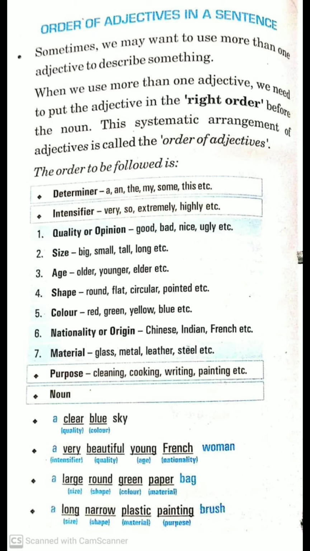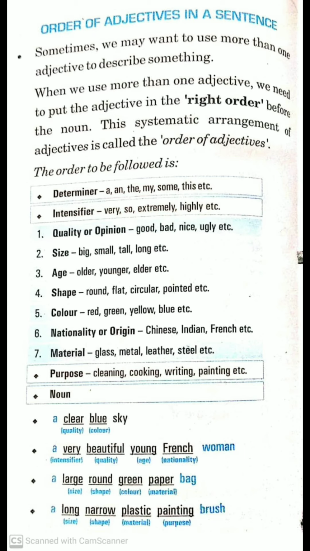Then intensifiers: very, so, extremely, highly, these are all intensifiers. After intensifiers, first we will use quality or opinion. Quality or opinion will come first, like good, bad, nice, ugly. Then size will come: big, small, tall, long, etc. This is the sequence that we will follow while placing adjectives in a sentence.